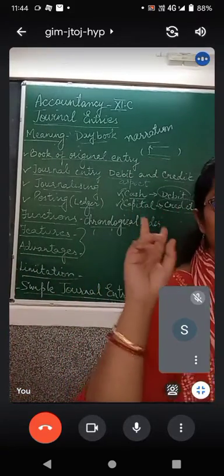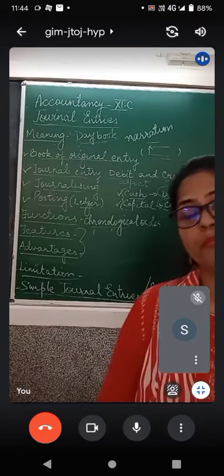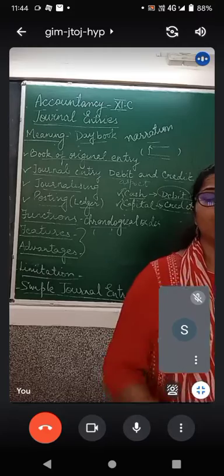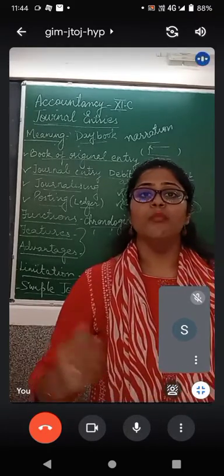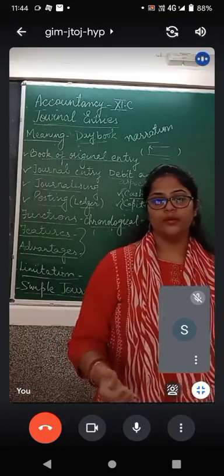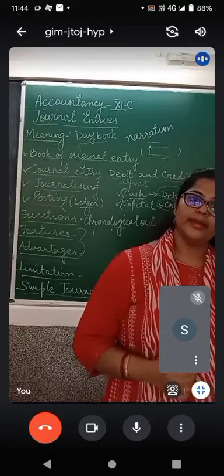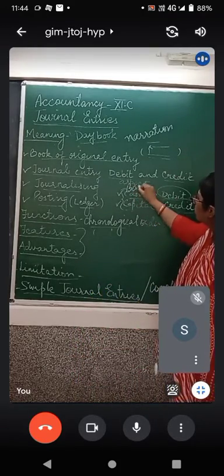The next one, compound journal entry. What is a compound journal entry? When more than one items are debited, or more than one items are credited. Means not only cash but bank also debited.